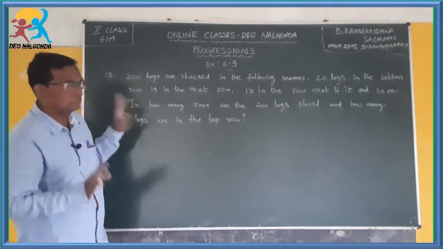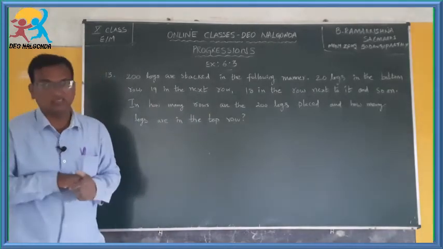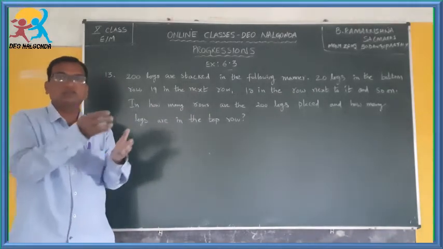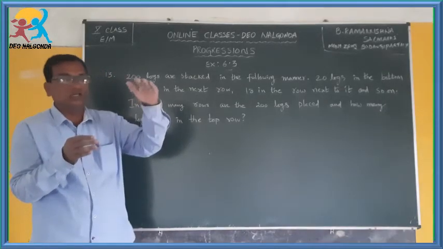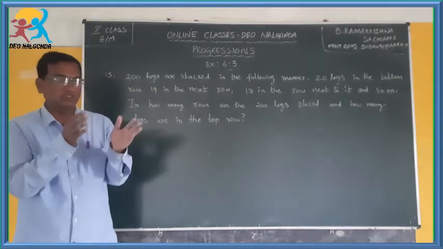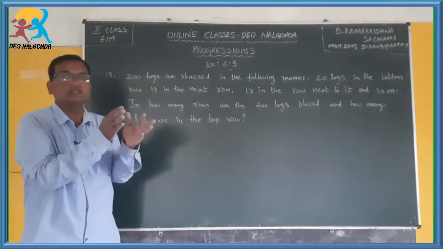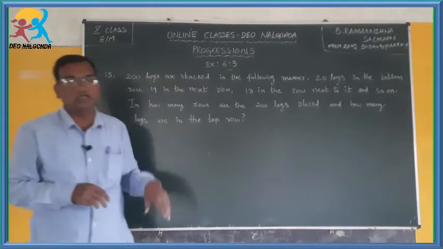So what is he asking? In how many rows are 200 logs placed? At a point of time you are left with no logs. So how many rows were arranged like that? Means 200 logs were arranged in how many rows, and how many logs are there in the top row.